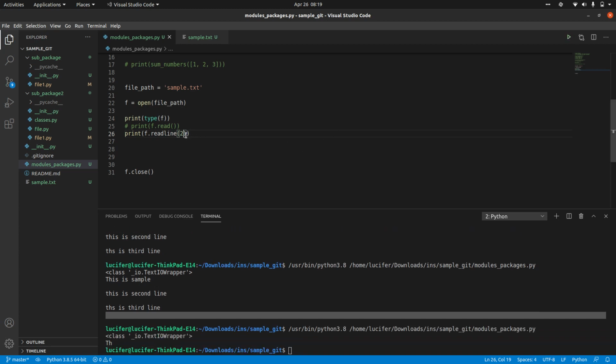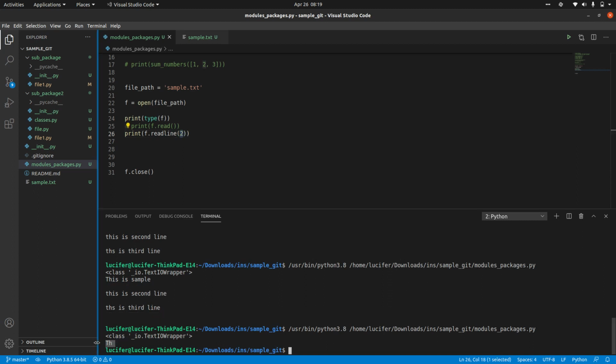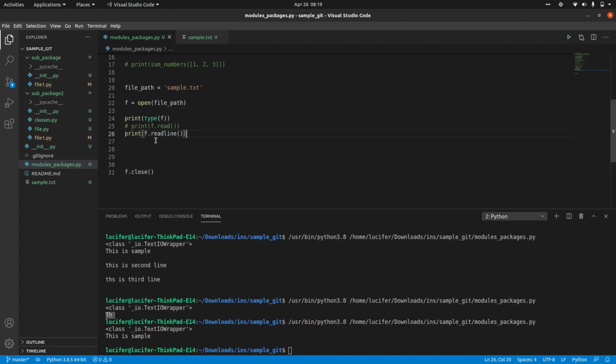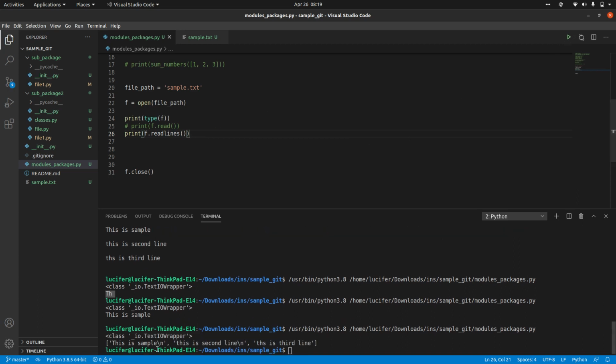If you are giving a number, it will just print you characters, it will not print me the second line. They still haven't updated that. Anyways, how many times this is getting called, that many times it will print that number line, right? So this is all about read line, and we have the read lines method. Read line and read lines, you can see. All the lines are being converted into a list. Fine.